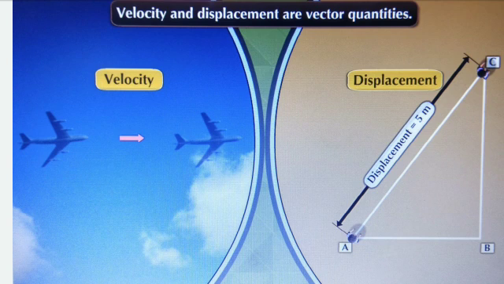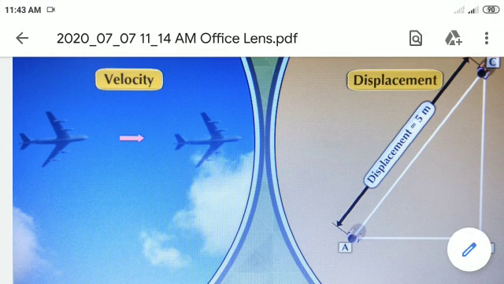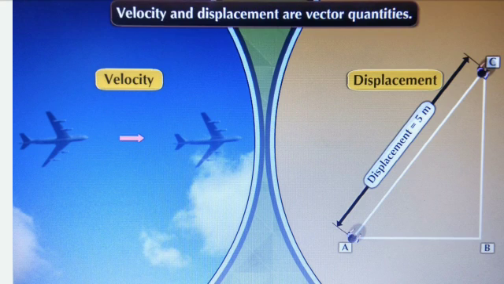Therefore, if a person travels from point A in the direction of point C, then that is a vector quantity. That means displacement is a vector quantity.